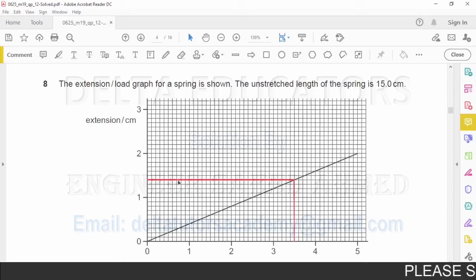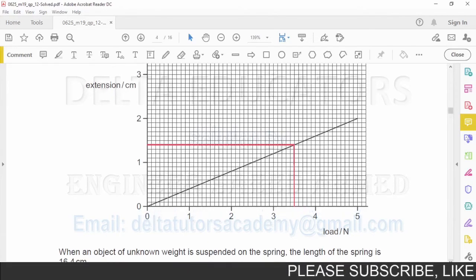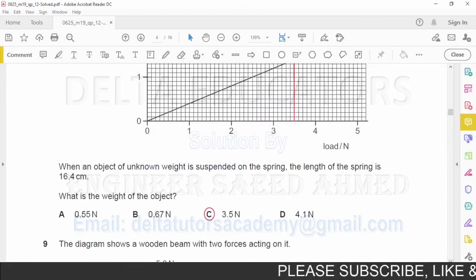When the extension is 1.4 centimeter, what is the load? What is the weight? Now here this one is 3, this one is 4, and this line is in between 3 and 4, so it is 3.5. So the total load, the total weight, is 3.5 Newton. Now 3.5 Newton is given here in option C, so the correct option is option C.